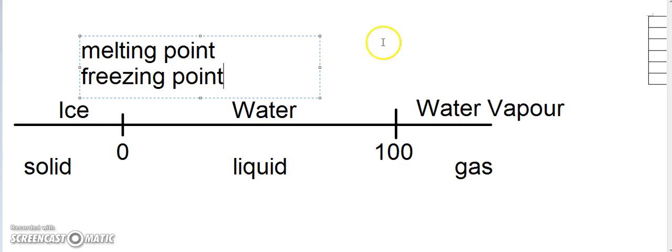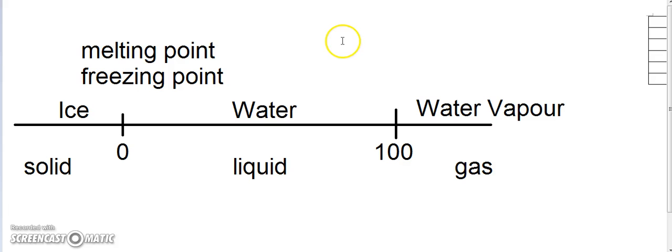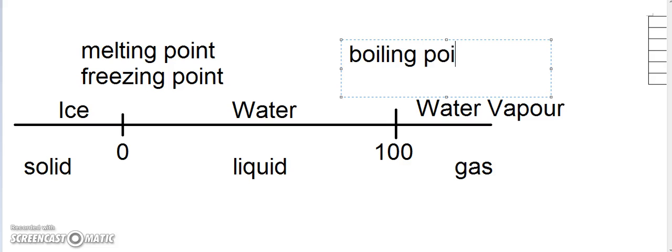At the same time, we also know that water at 100 degrees will automatically become water vapor. I repeat, water at 100 degrees will definitely turn into water vapor. We know that water can evaporate at any temperature, but at 100 degrees it boils, which means whatever water is at 100 degrees will immediately become water vapor. So we call this the boiling point. I hope you remember that. So there's the boiling point, and there's the melting and freezing point.